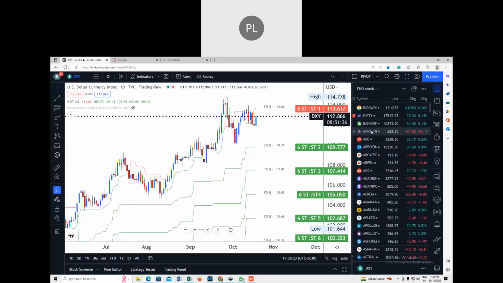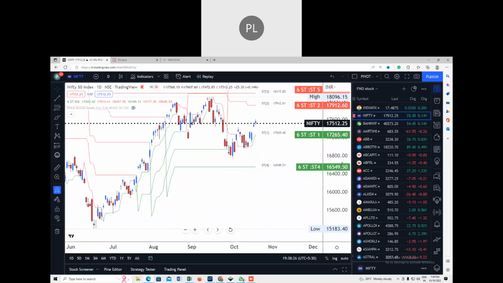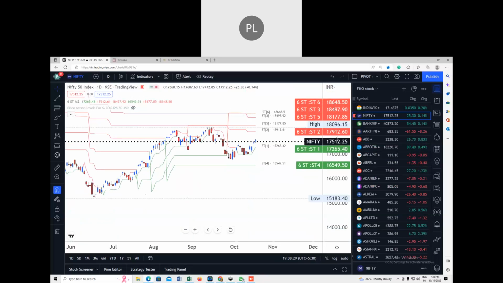Now if I go to look at Nifty and Bank Nifty, you can see that there are 4 resistances and 2 supports. The resistances are at 18,648, 18,497, 18,177 and 17,912, and the supports are at 17,265 and 15,549. From today's level, the market has to come down by approximately 250 points for the support, and it has to move by 400 points to reach the resistance.